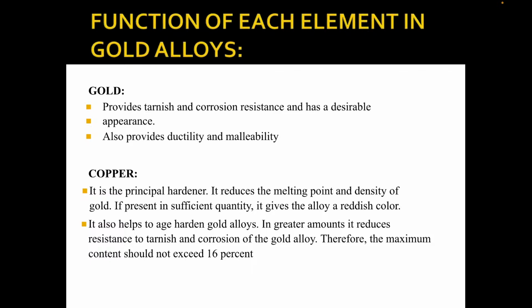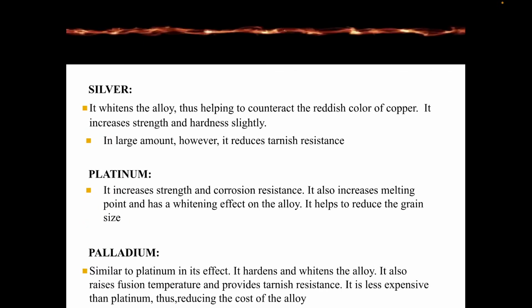Functions of each element in gold alloy. Gold provides tarnish and corrosion resistance and a desirable appearance, and also provides ductility and malleability. Copper is a principal hardener. It reduces the melting point and density of the gold. If present in sufficient quantity, it gives the alloy a reddish color. It also helps to age harden gold alloy in greater amounts. It reduces resistance to tarnish and corrosion of gold alloys. Therefore, the maximum content should not exceed 16%.